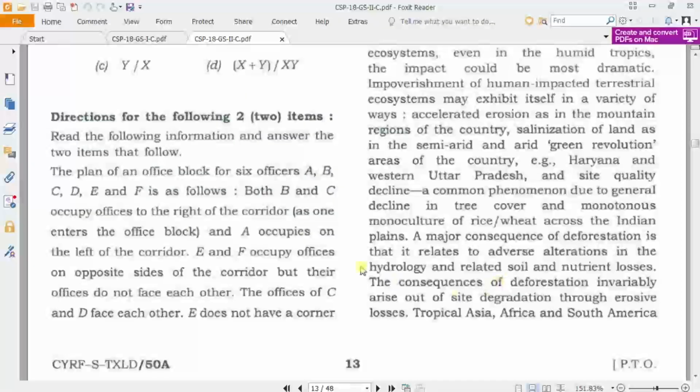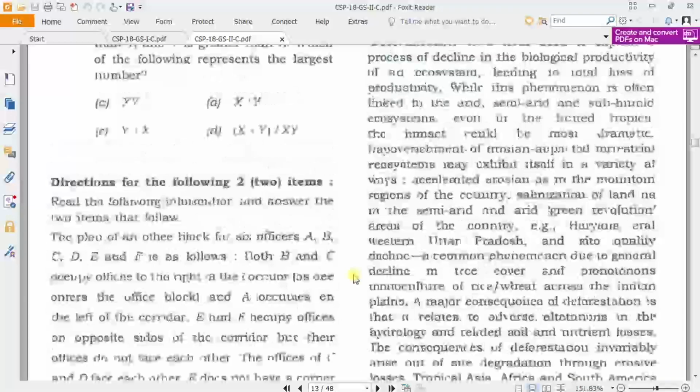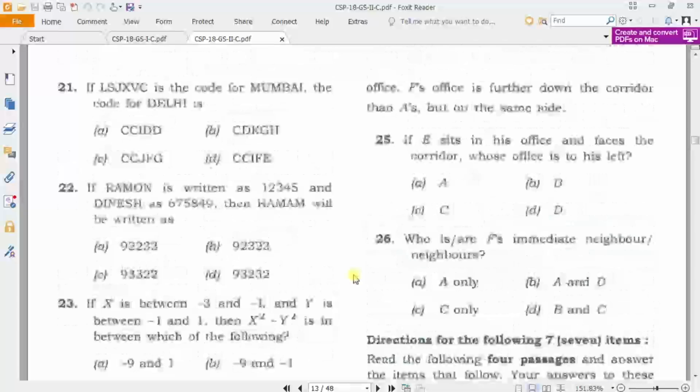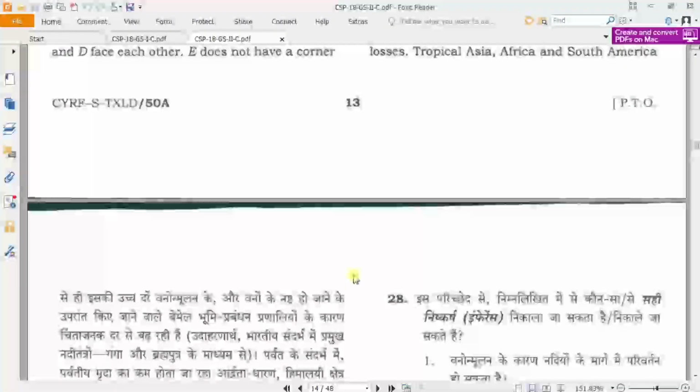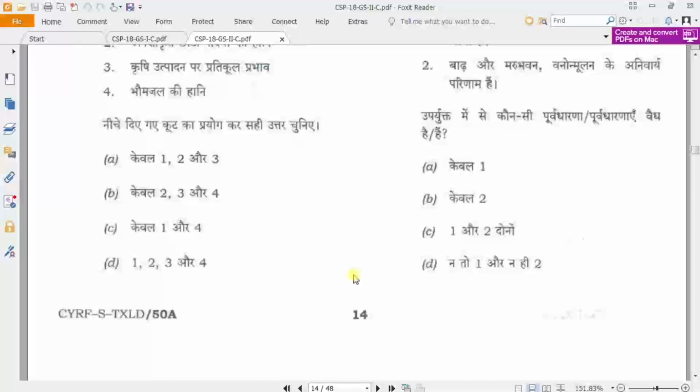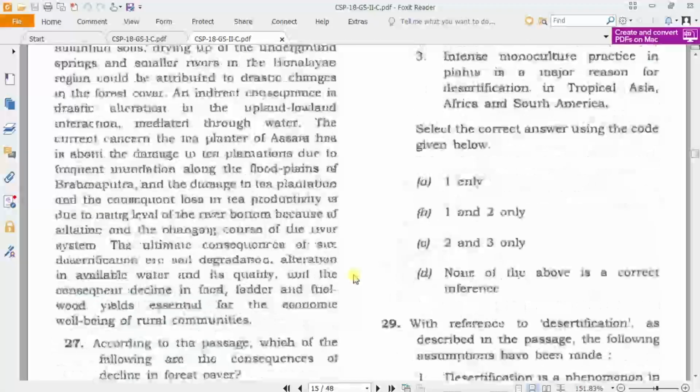So in the first round, try to solve all the comprehension. In the second round, the ones with dice, sort of, you can solve. And this is again comprehension.